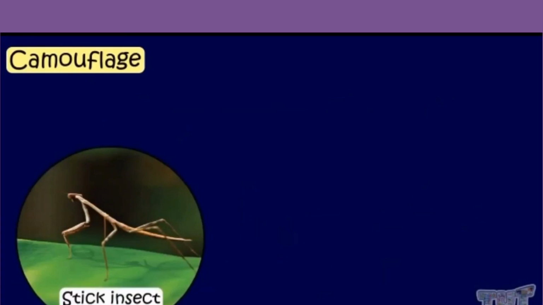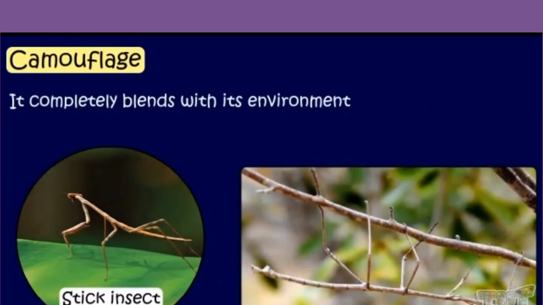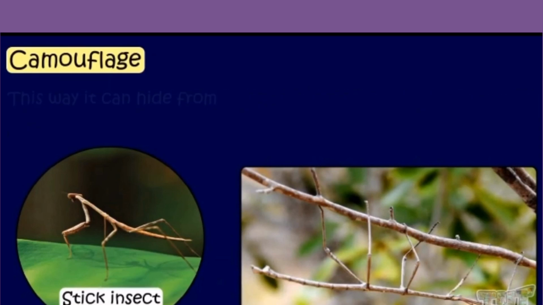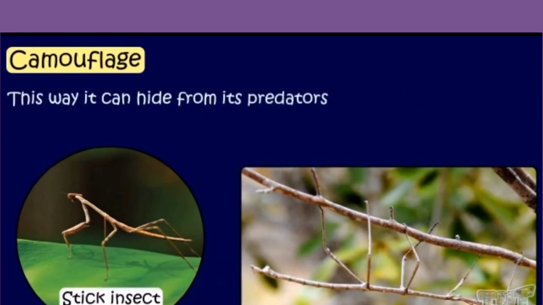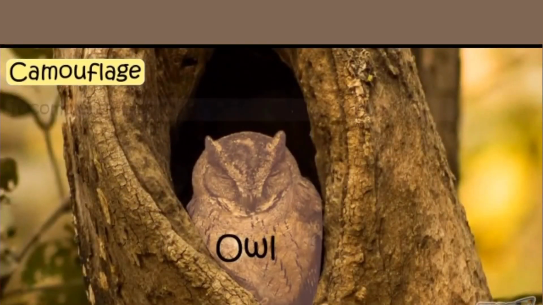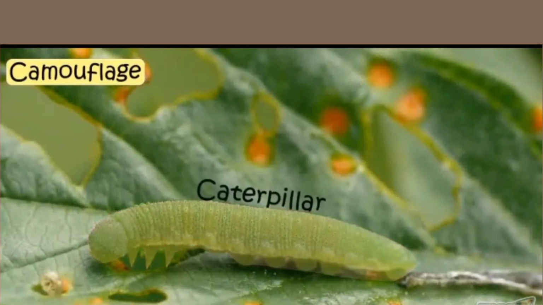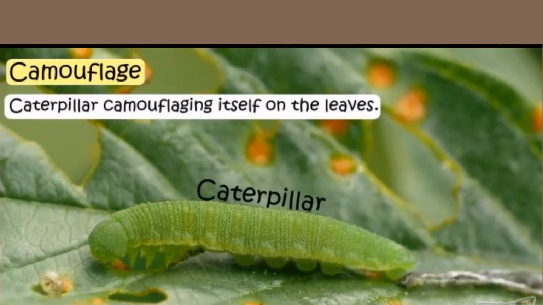This is a stick insect. It completely blends with its environment. It looks like a stick itself. This way, it can hide from its predators and can catch its prey without the prey getting to know of its presence. This is an owl. It completely blends itself with the trunk of the tree. This is a caterpillar. It is camouflaging itself on the leaves.